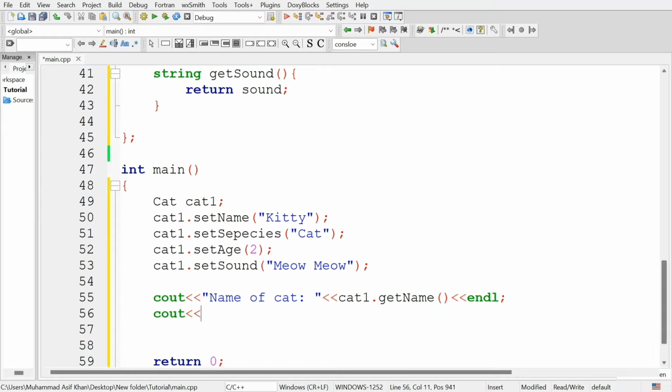Similarly, print the species of the cat, species of the animal, that is cat1 dot get species.